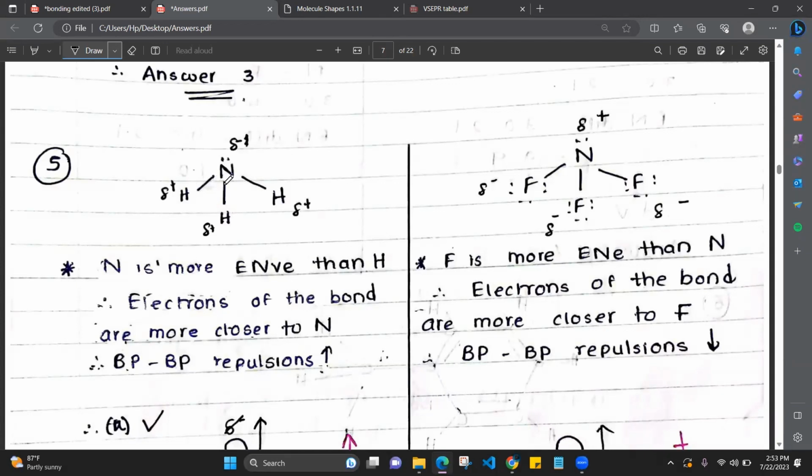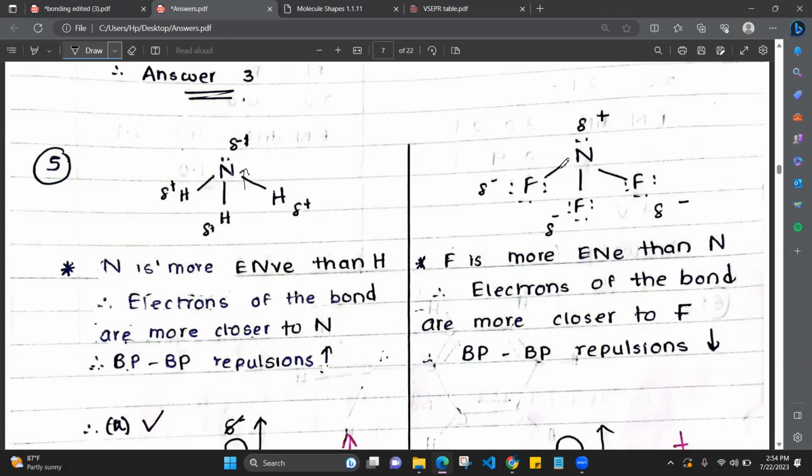Electrons, so many electrons here, so many electrons here. These electrons will repel each other. That means the bond pair-bond pair repulsions will be high. In NF3, where are the electrons spending more time? Towards fluorine, so away from nitrogen, away from the bonds.